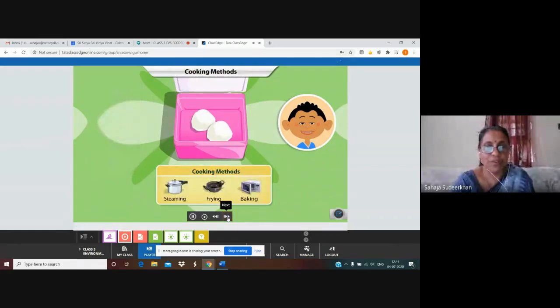How are idlis made? Click the correct cooking method. We have to find out from these options: baking, frying, and steaming. Which one? Yesterday also we had discussed about it. Yes, let us see. Idlis are made by steaming. Yes.